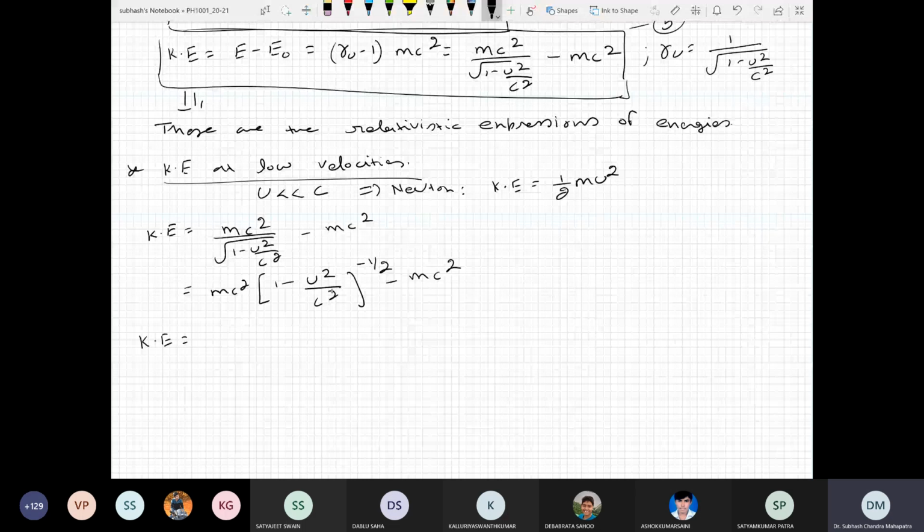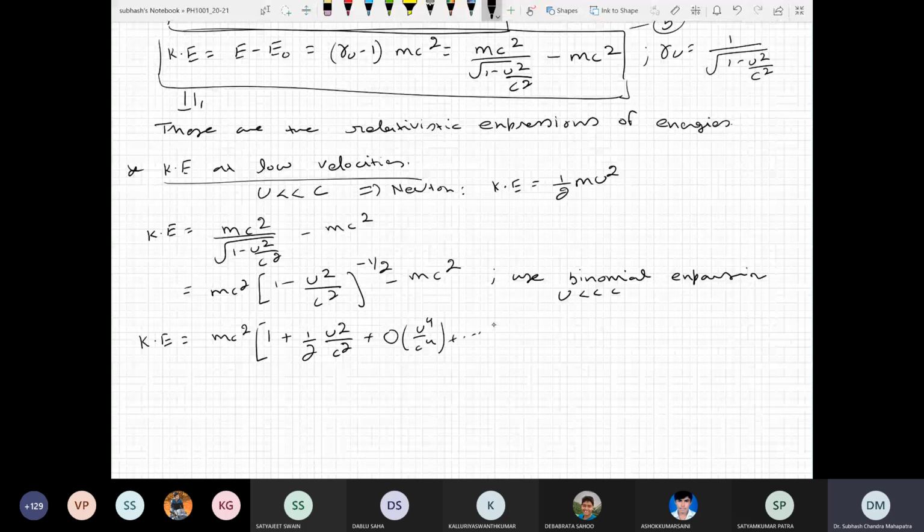Now, since u by c is small, you can do a Taylor expansion or binomial expansion, right? Use the binomial expansion when u is less than c. So this becomes mc square times 1 plus 1 by 2 u square by c square plus something of order u to the power 4 by c to the power 4, plus something, minus mc square.